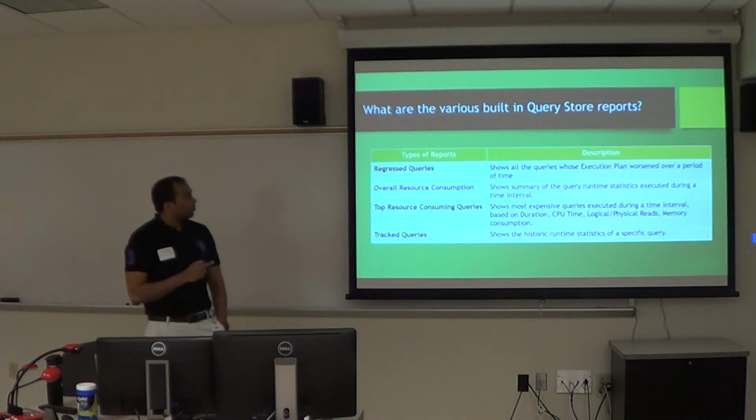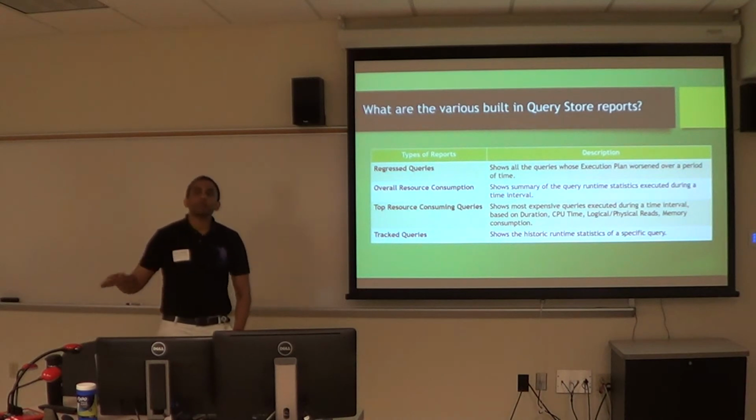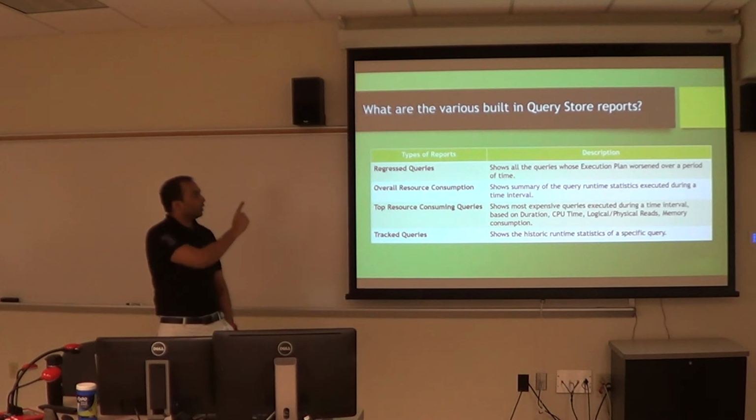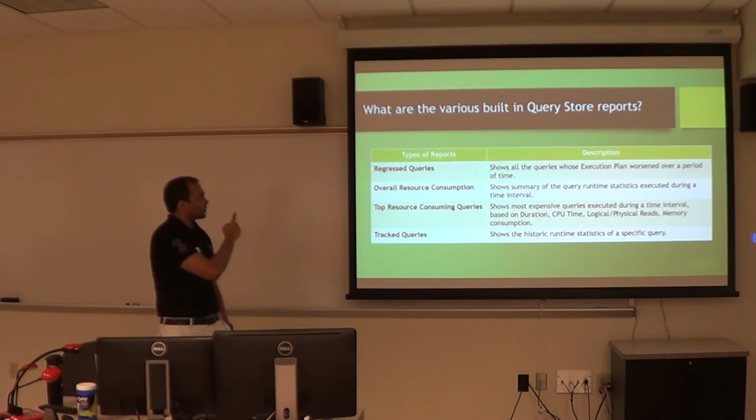What are the different types of reports? First one, regressed queries, which shows basically all the queries which have degraded over a period of 6 months. It calculates a baseline timing for each of these queries which is getting executed, and if it sees that the performance of any query drops down, it will pop up that query inside this report. So that takes care of your monitoring event. That's a good one.